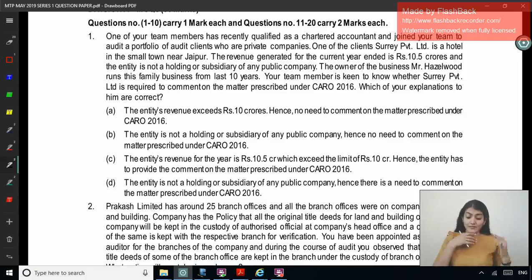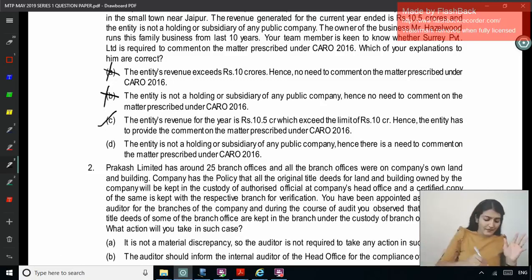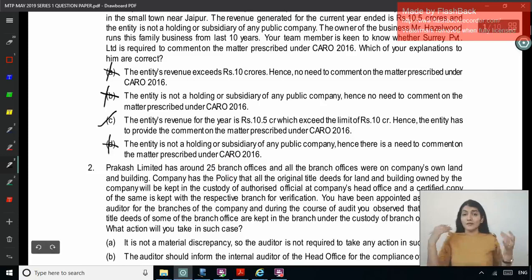The entity is not a subsidiary or a holding of any public company, hence no need to comment. Though if it is a holding or subsidiary of a public company, then irrespective of the limits, we always report on CARO. So A no, B no. The entity's revenue for the year is 10.5 crore, which exceeds the limit of 10 crore. Hence, the entity has to provide the comments on the matters prescribed under CARO. Yes. And the last one, the entity is not a holding or a subsidiary of any public company, and hence there is a need to comment on the matters prescribed. It's a filler. So the correct option is C.